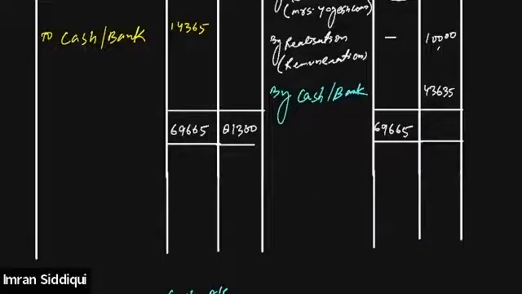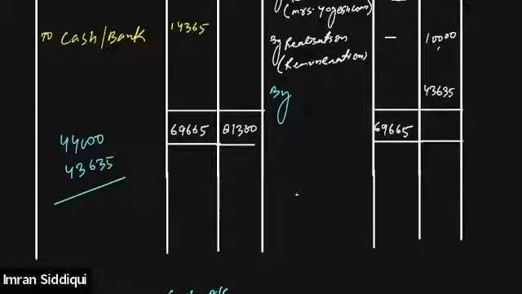We need to pay 44,000 to Naresh, and here Naresh needs to pay the firm 43,635. So instead of asking him for cash or bank, we will subtract 43,635 from his loan account, and the remaining amount will be paid by the firm in cash.